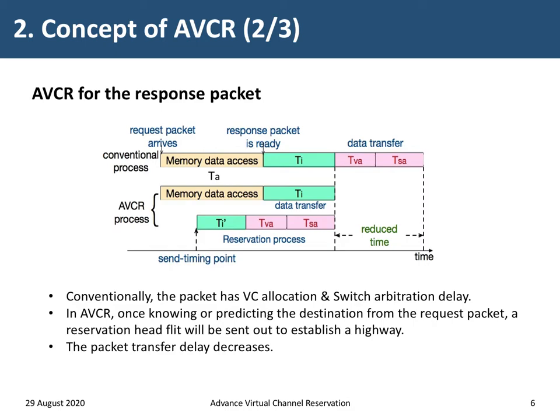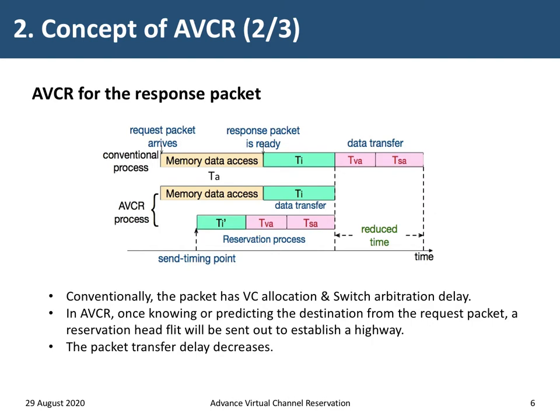As shown in the figure, conventionally, the package has VC allocation and switch arbitration delay apart from the network transfer latency after the response package is ready in the NI. While in AVCR, once knowing the destination, a reservation head flit will be sent out to establish the highway by reserving the VC resources and being allocated a higher arbitration priority.